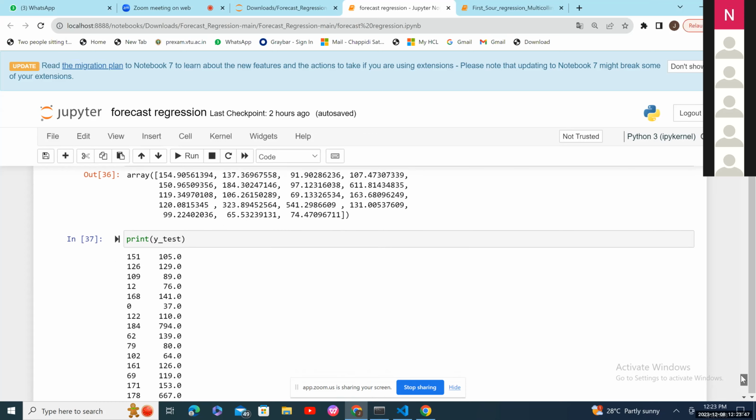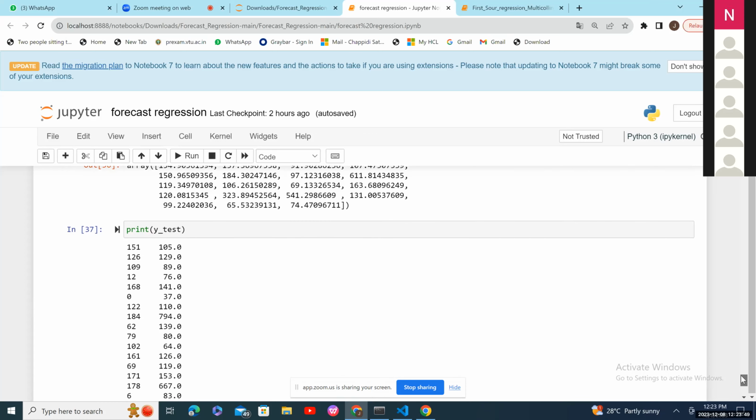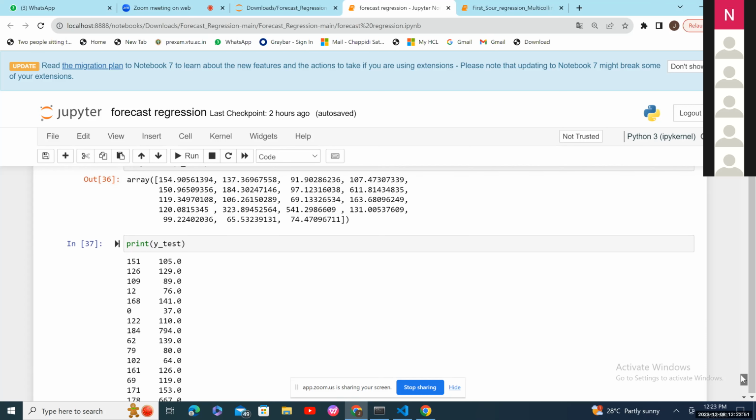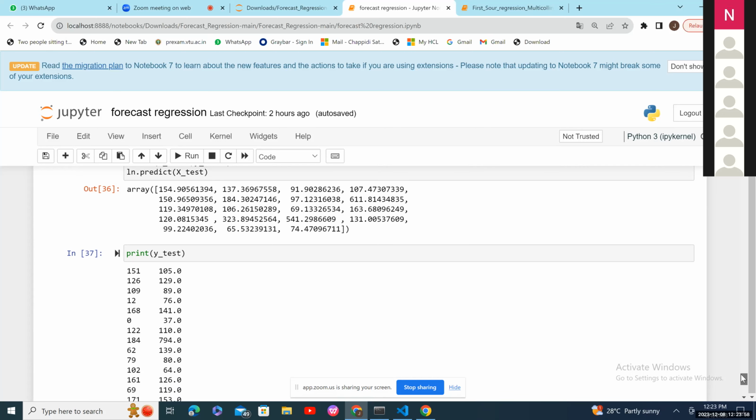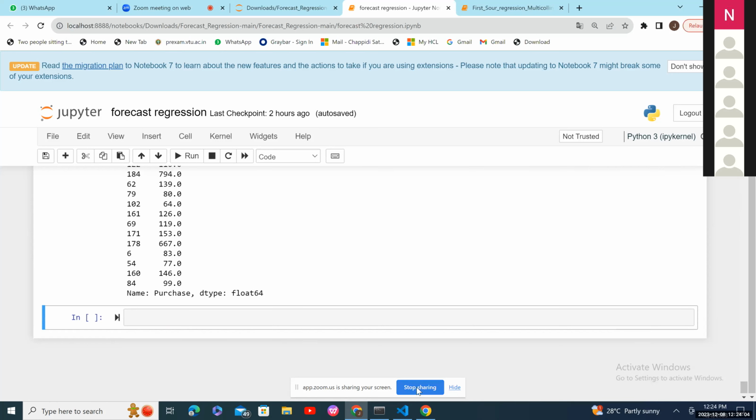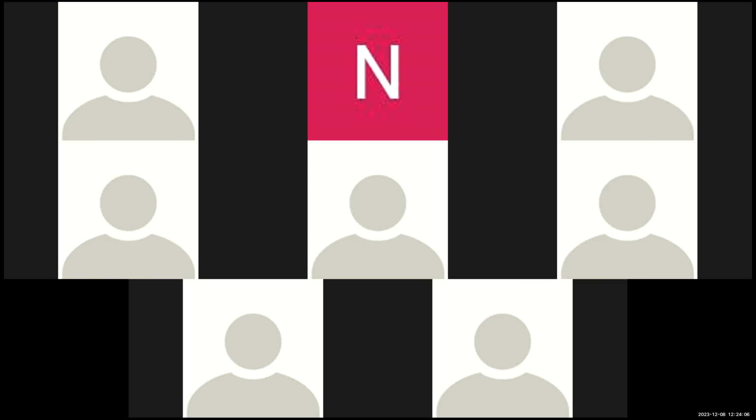Those are row numbers. In train test split, it's shuffling. It won't split in the order. It will do shuffling. Yes. Okay. So clear? Yes. So anyone, if anyone has any doubts, you can share your screen and you can ask.